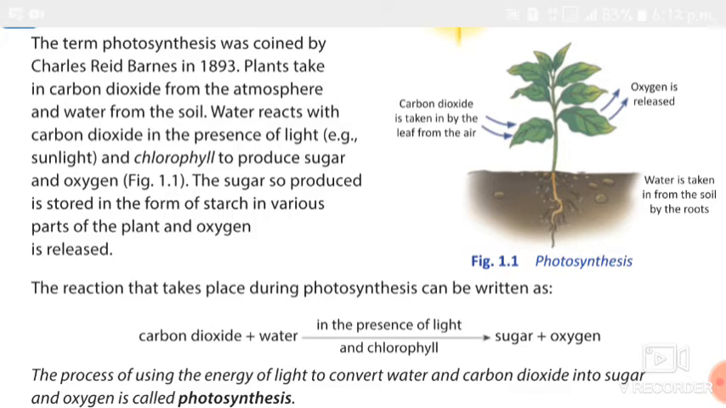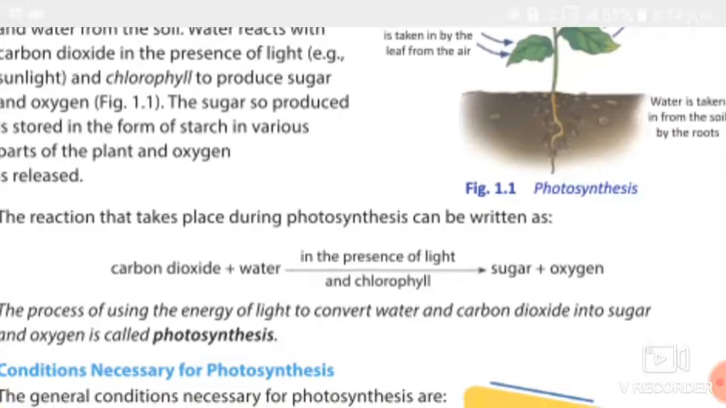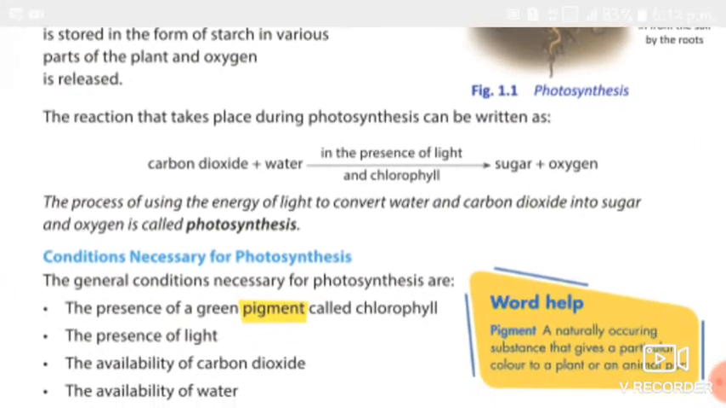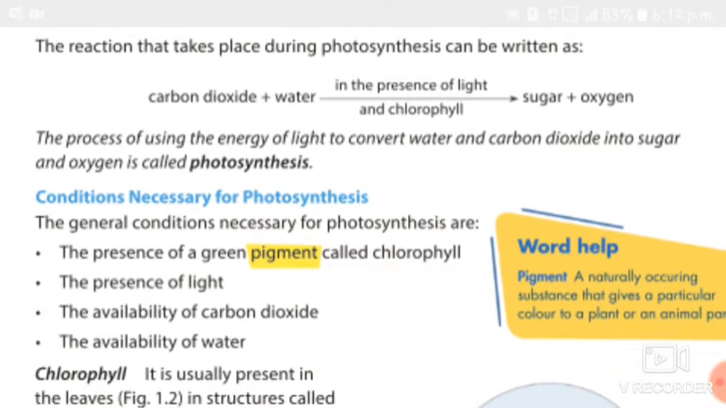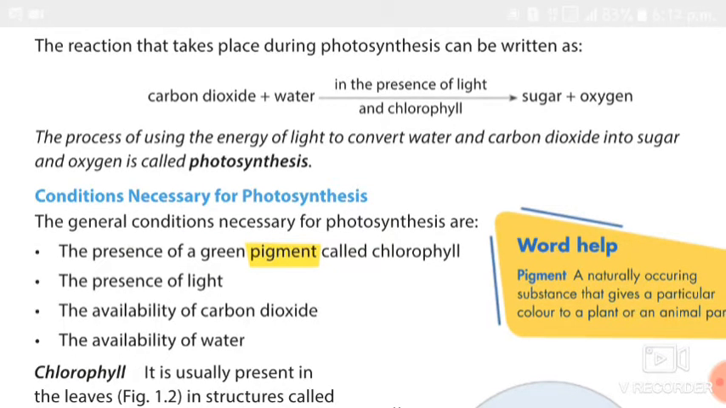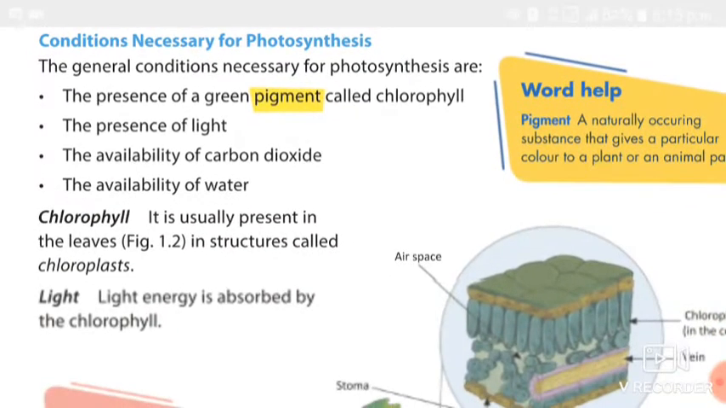Next we studied the conditions necessary for photosynthesis. How many conditions did we study here? Do you remember? Four conditions. What are they? The presence of a green pigment called chlorophyll, the presence of light, the third is availability of carbon dioxide, and the fourth is availability of water. First we studied the presence of the green pigment called chlorophyll.